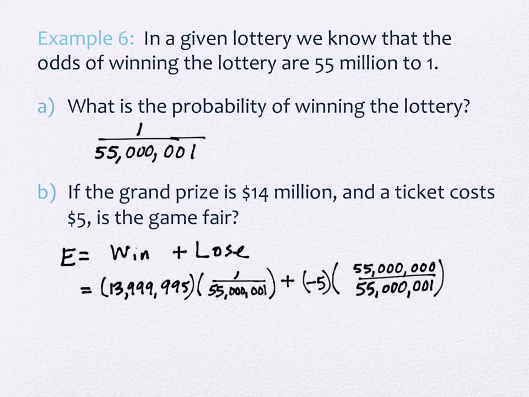Are you with me? It is ugly. It's really ugly, and your calculator will be able to handle it just fine, but you want to be careful putting it in that you don't miss a zero or something like that because it's easy to do. So if we put these into our calculator, you guys check it for me. What do you get?